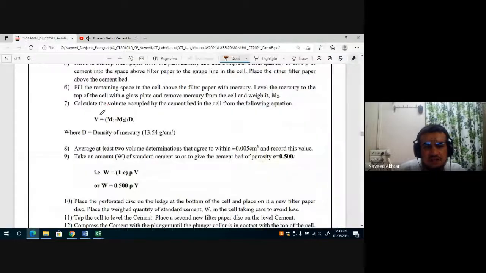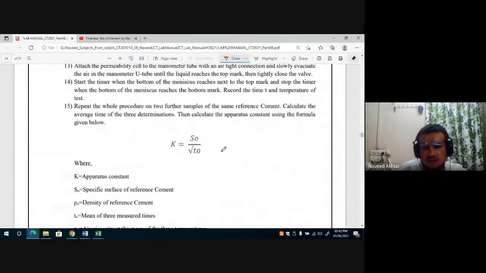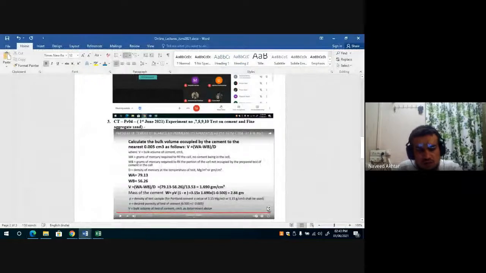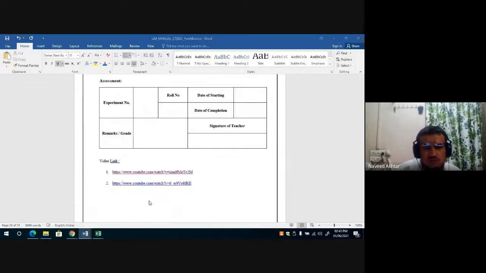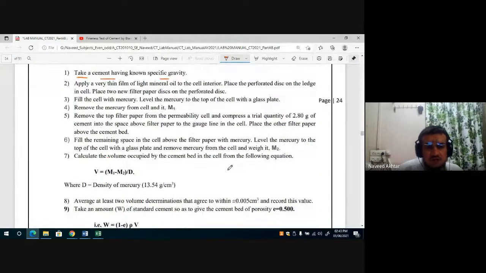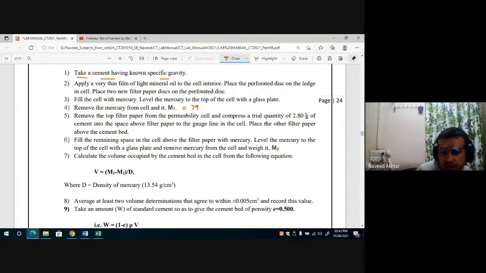Already we have seen this Blaine air permeability apparatus, and we have seen the sample calculations also. The value of M1 we have recorded at 79.13, then we recorded M2, that is 56.26.